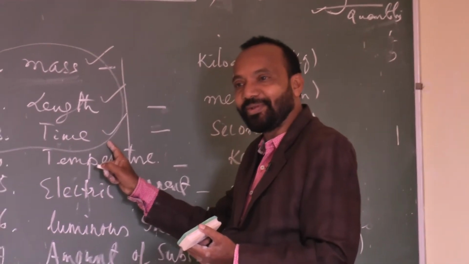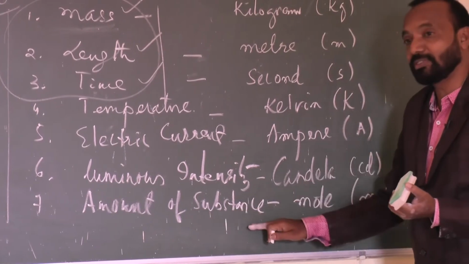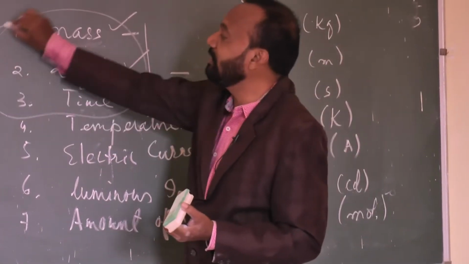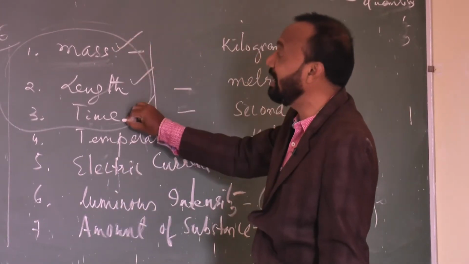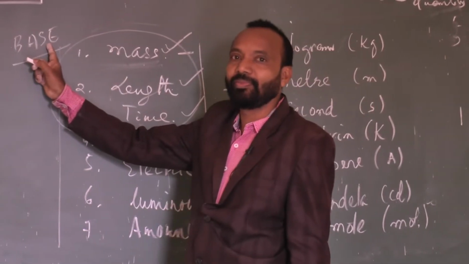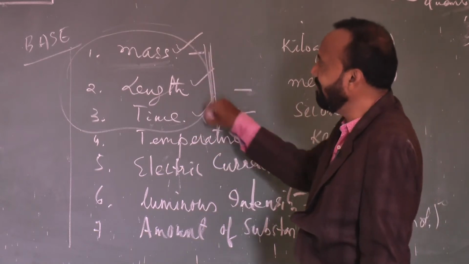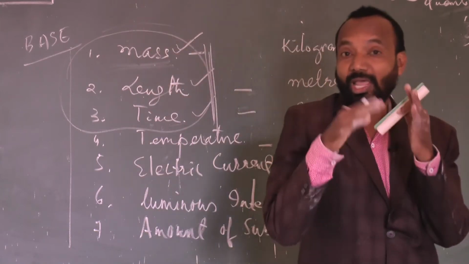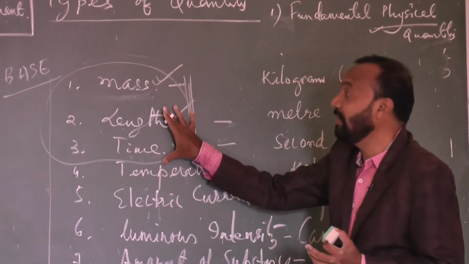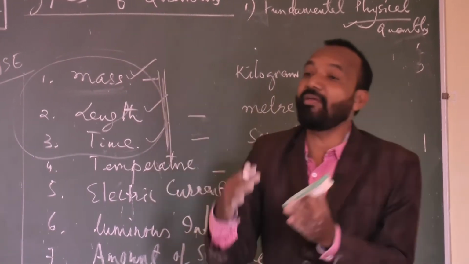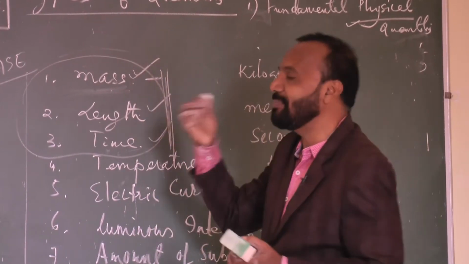Basically, whenever we give the structure or dimension of a body, these three quantities, mass, length, time, are called base quantities. Using mass, length, time we describe the structure, shape and size of a body, which is called the dimension of the body.